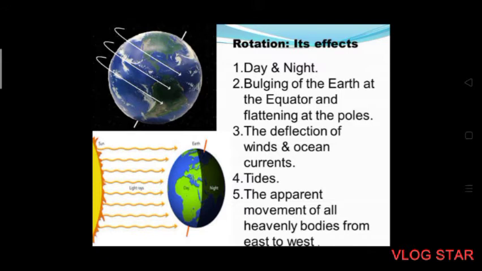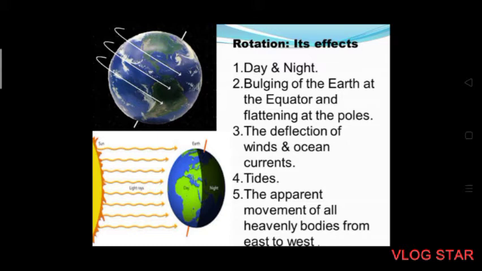Circulation of air and water. The Earth's rotation causes a constant change in direction of flow of winds and water of oceans. Winds and ocean currents are deflected towards the right in the northern hemisphere and towards the left in the southern hemisphere. This is known as the Coriolis effect.